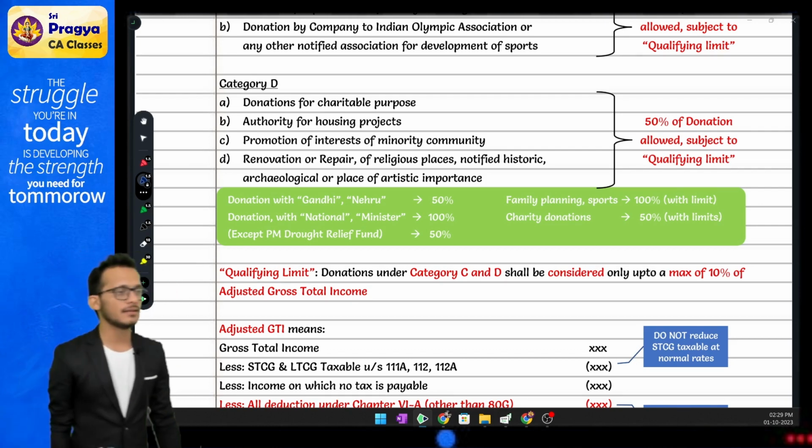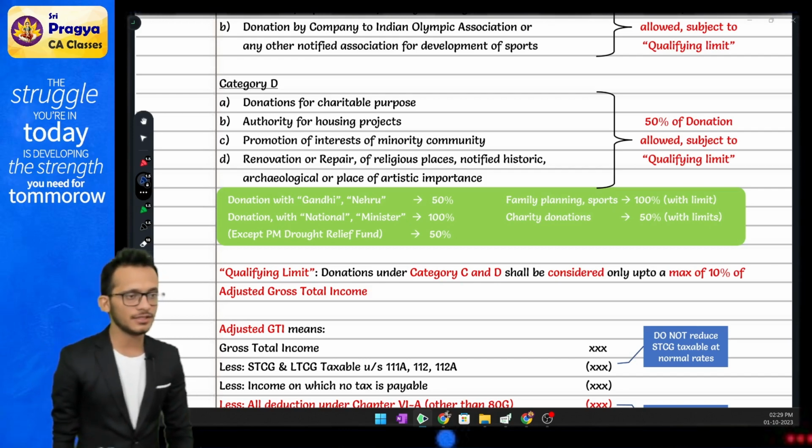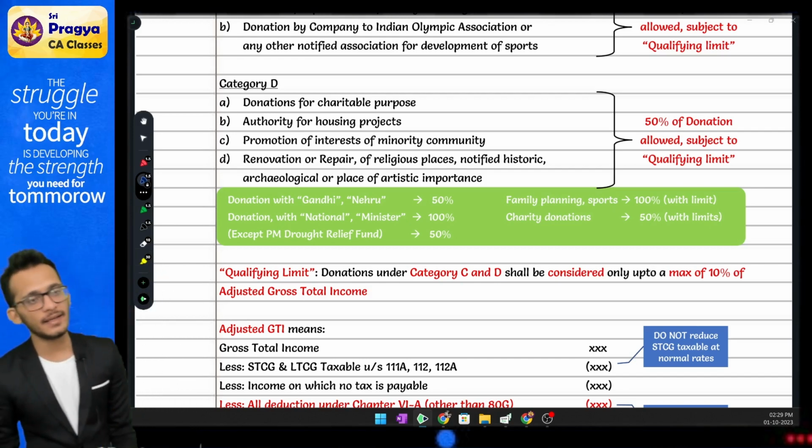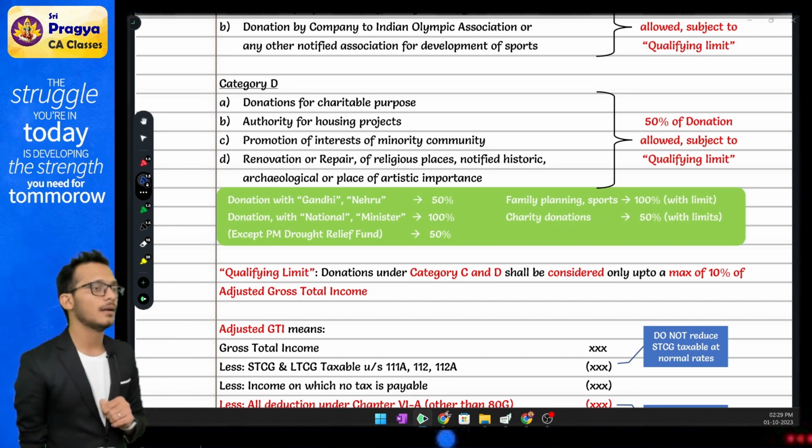Please understand, the 10% of qualifying limit is not the final deduction. It's the final donation. If the donation falls into category D, you can only give 50% of that donation. Just keep that in mind. Be very careful about that.